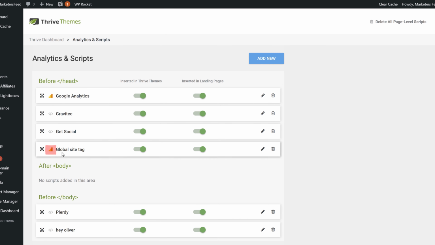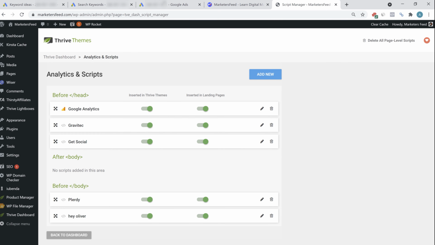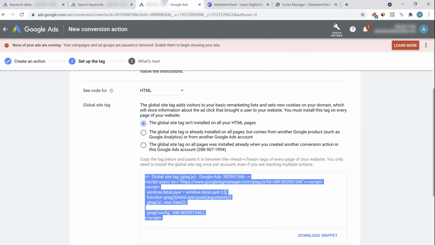Once this is done, I will be deleting this global site tag because I already have Google Analytics installed on my website, and Google Analytics also comes with a global site tag. But if you don't already have Google Analytics on your website, then you have to add the global site tag. So I already have the global site tag installed on my website.